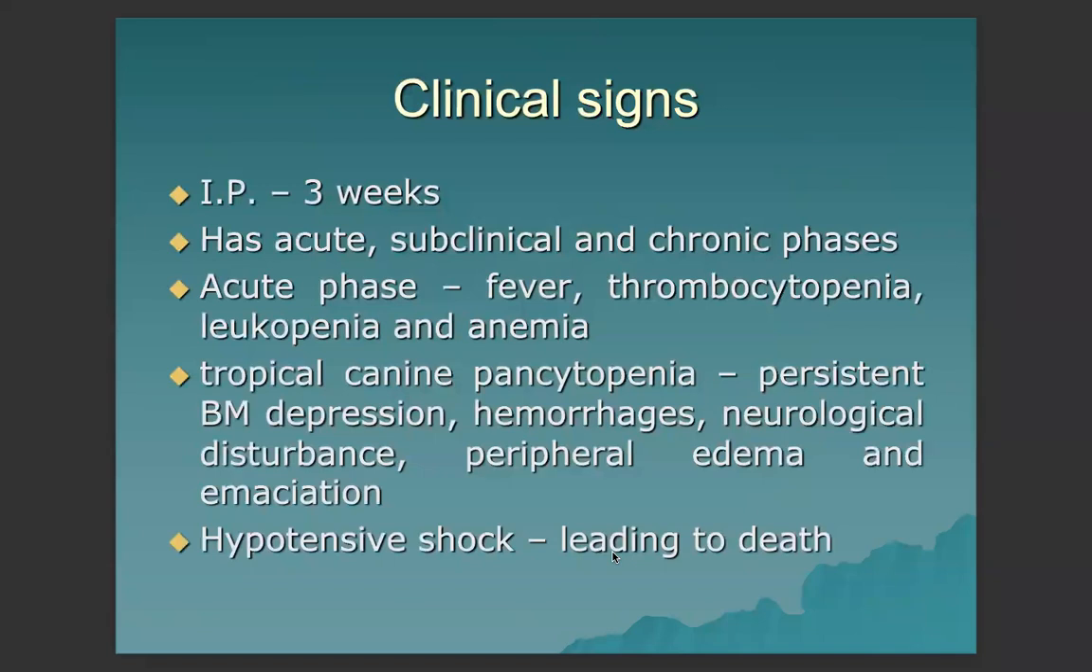The clinical signs are seen after 3 weeks, so the incubation period is 3 weeks. The dog has acute, subclinical, and chronic phases of canine monocytic ehrlichiosis. For the acute phase, fever, thrombocytopenia, leukopenia, and anemia are evident. Tropical canine pancytopenia may result in persistent bone marrow depression, hemorrhages, neurological disturbance, peripheral edema, and emaciation. When you say pancytopenia, all the blood cells have decreased already. Hypotensive shock may lead to death.